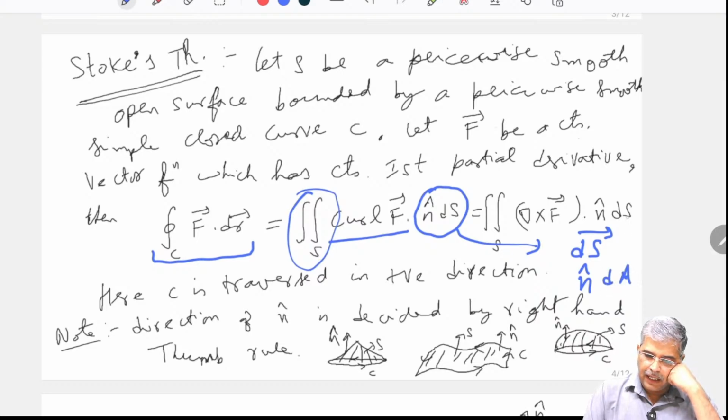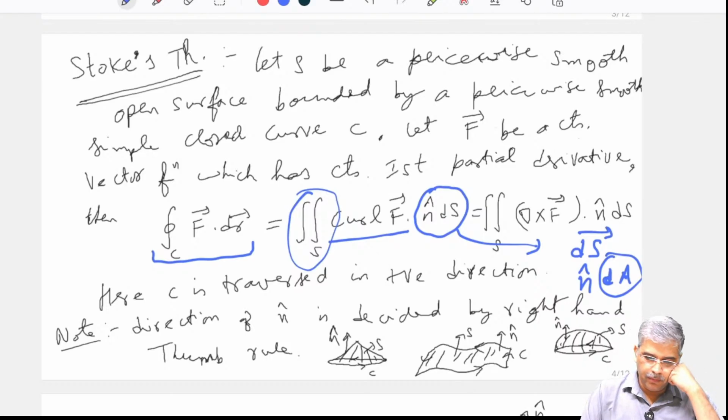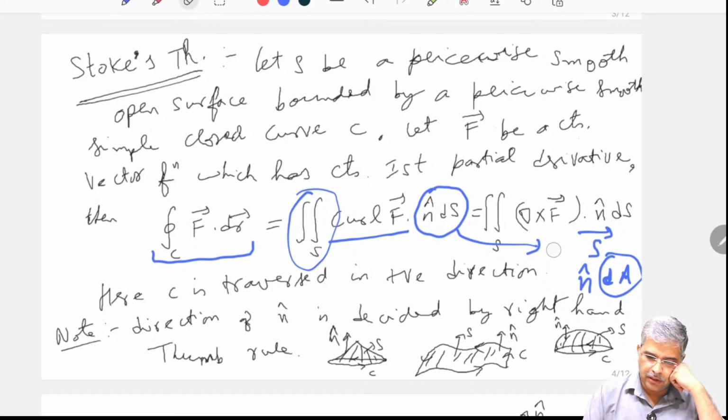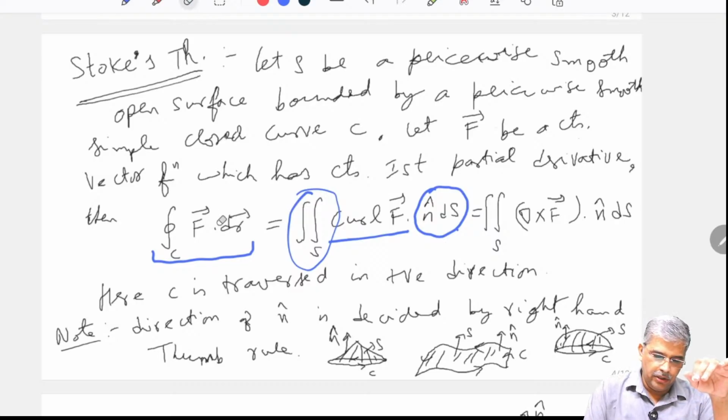Here I have written n cap dS. dS is a small portion of the surface, referred to as dA also at many places, that means a small area portion. In certain places it is written with dS and n cap merged together. So, these are the notations. The line integral is related to the surface integral. This is the Stokes theorem.